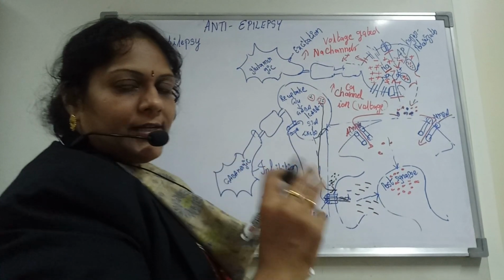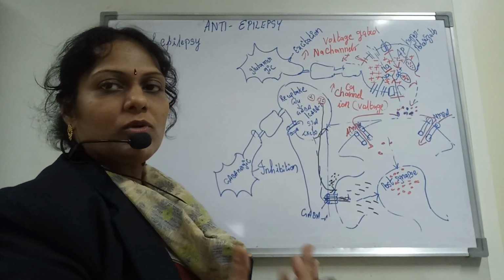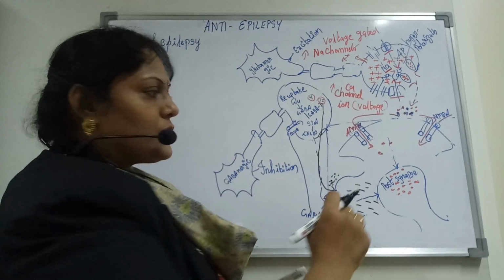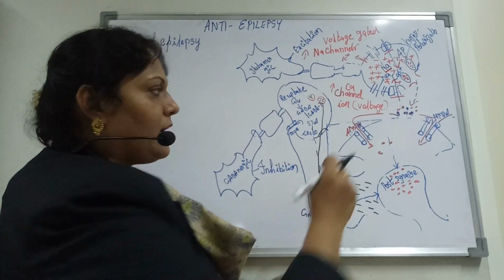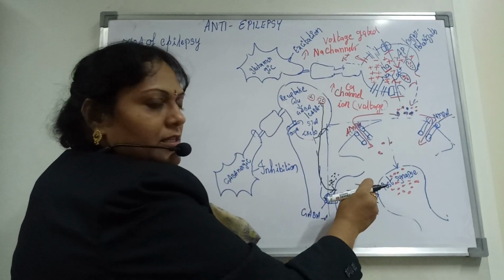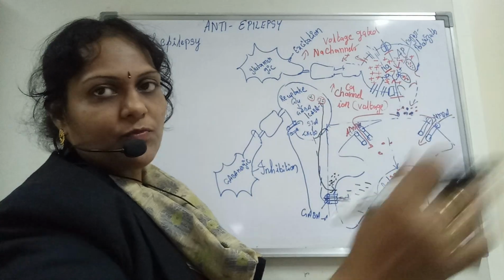So once the minus ions are being submitted there, the inhibition activity starts off. Why? Because there is no positivity. Also, if the person is not in an epilepsy condition, these plus ions and these minus ions will be submitted, there is a balance at the postsynapse, and the message is being forwarded.